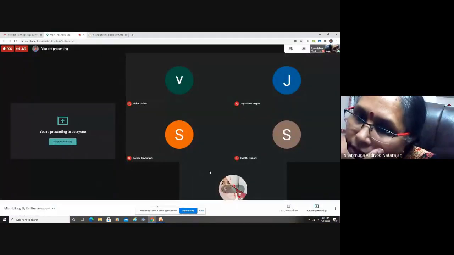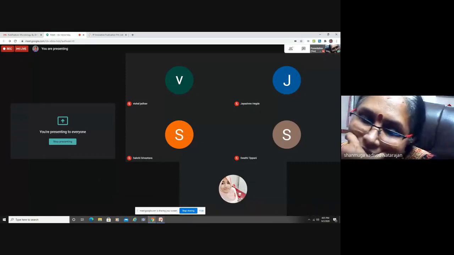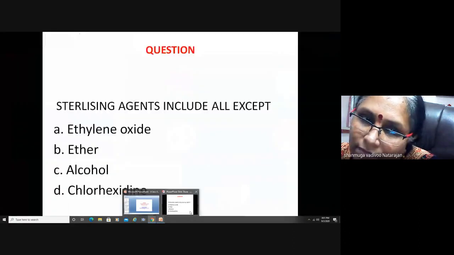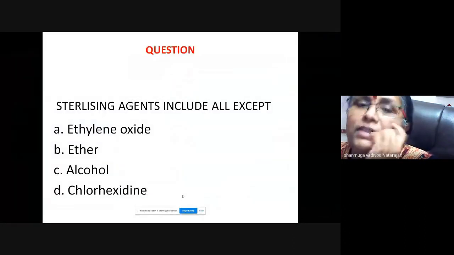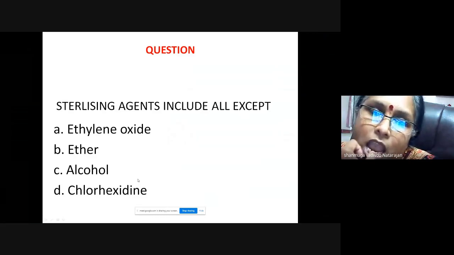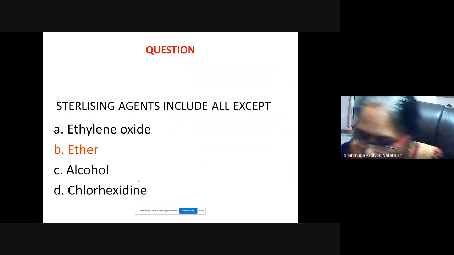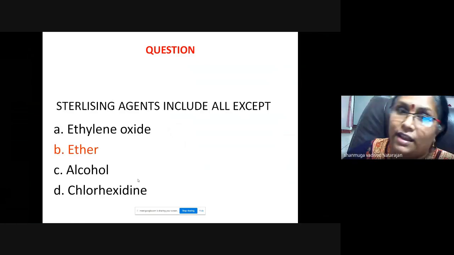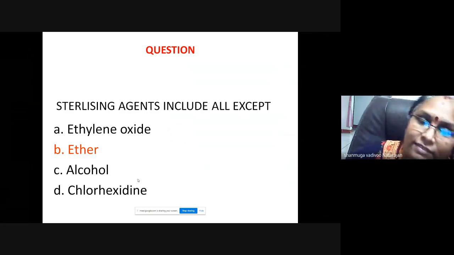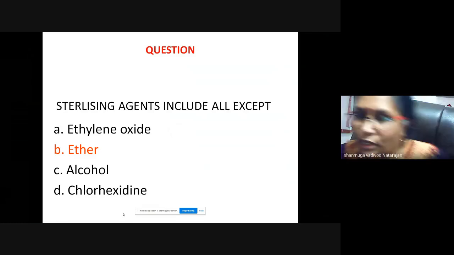Which is the wrong method? Swati, Jayashree, Vishal, Rakshi. Is ethylene oxide a sterilizing agent? What is ether actually? Ether is an anesthetic agent, isn't it? So it is a misleading question.